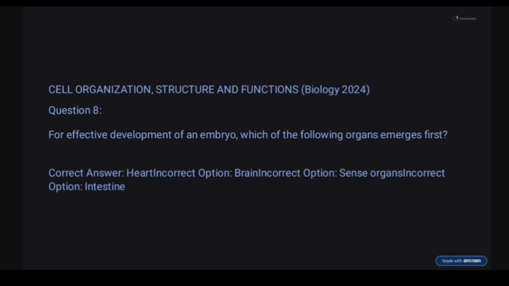And also during embryogenesis, that's the formation of an embryo, the heart appears around the third to fourth week and starts beating instantly. Other organs such as the brain, sense organs, and intestine develop later, during organogenesis. So the heart is the first functional organ, around day 22 to day 23.